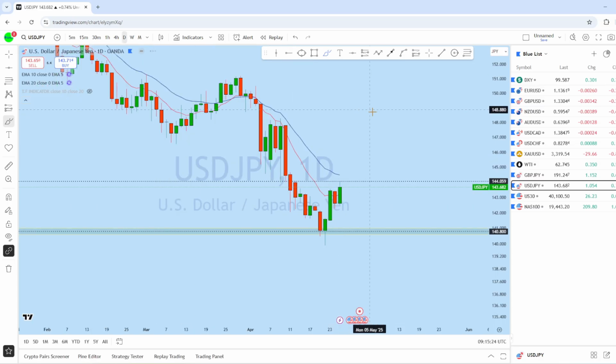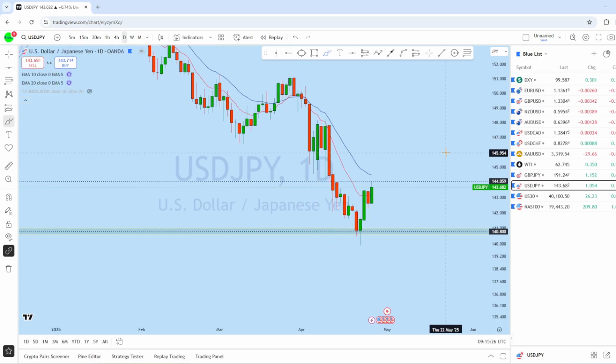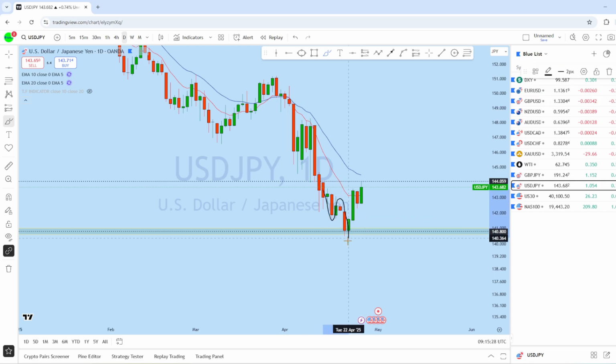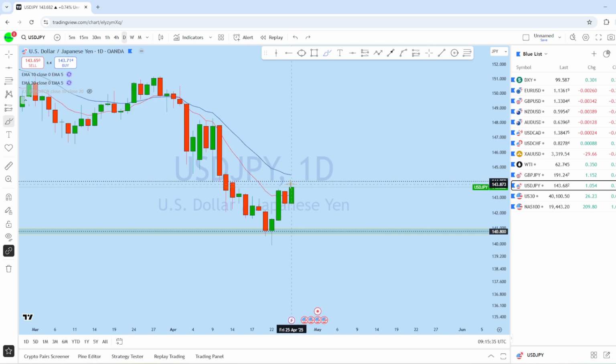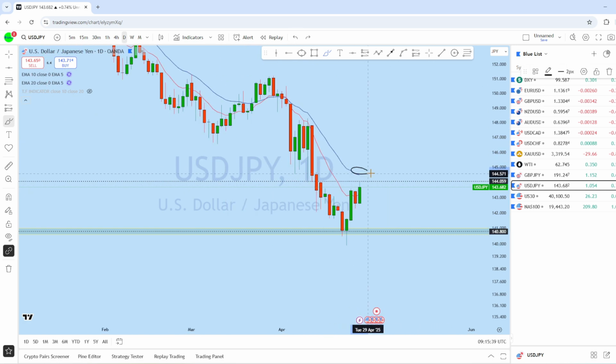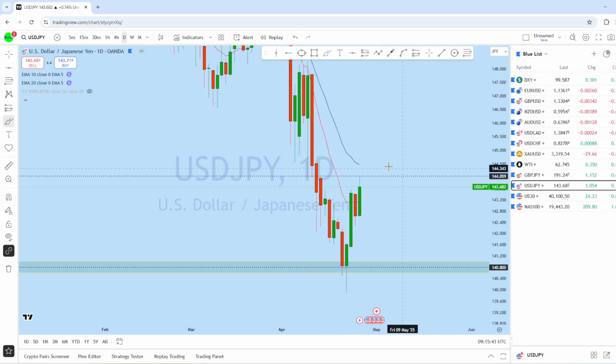Now if we look at the daily chart here on dollar yen, we can see that from the daily there is an inverted head and shoulders, but still we can see that it's a sharp downtrend here, expecting the price on dollar yen to potentially move back up further where there is liquidity, and then to return again in the direction of the trend.